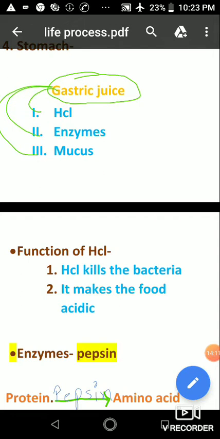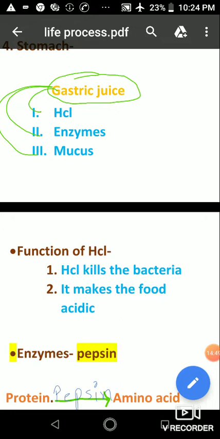Now let's see the first function, that is HCl kills the bacteria. Actually when we eat food, sometimes bacteria also enter our body with this food. Then HCl kills these bacteria. Okay, because HCl is an acid, it kills these bacteria. Now the second function is that it makes the food acidic. How? Actually when food is mixed with HCl, it becomes acidic in nature, and in this acidic food the pepsin enzyme works properly.